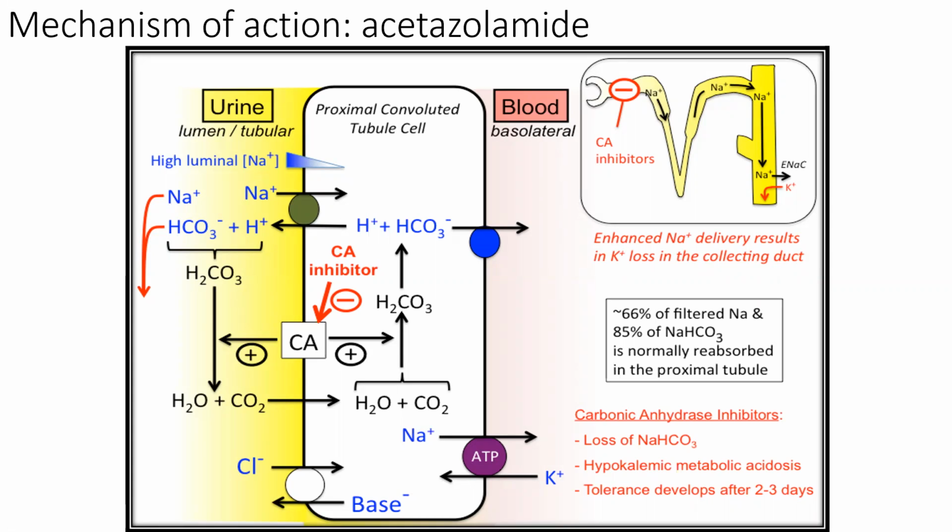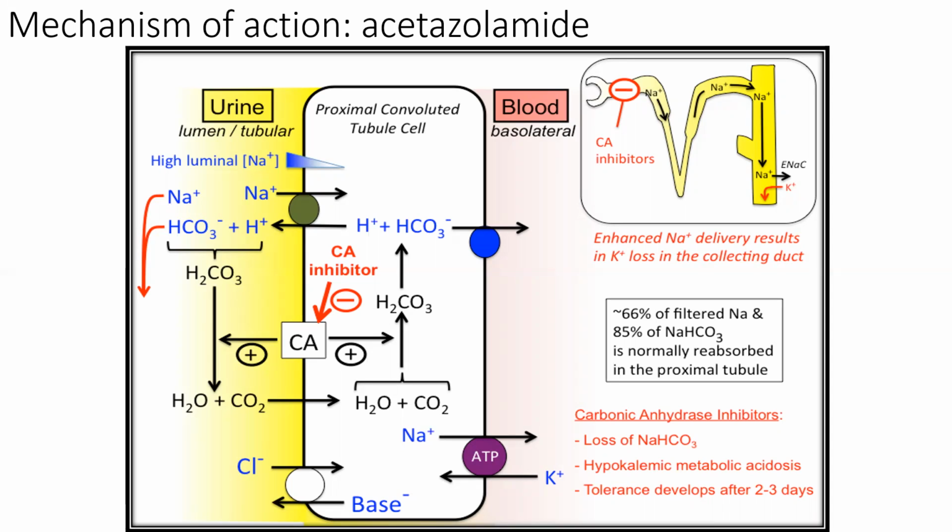In the PCT, sodium is filtered with fluid and goes to the PCT. Sodium must go into the cell and cross the luminal membrane. Sodium is not a simple molecule. It is a charged molecule, so it cannot cross by simple diffusion.